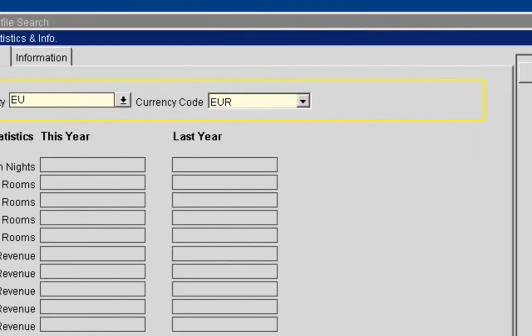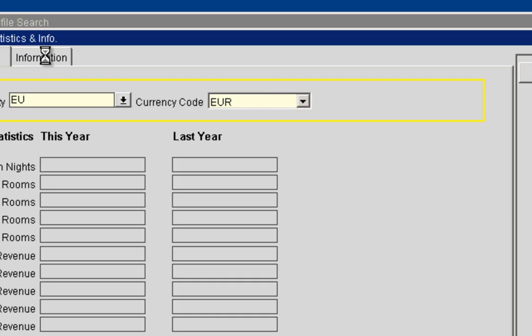So in here, when I would have any production from this guest, I would be able to compare even the current year with the year before, and I would be able to see the number of room nights, how many arrivals, if there were any cancellations that they did, or how much was spent in food and beverage and in other revenue, and so on.